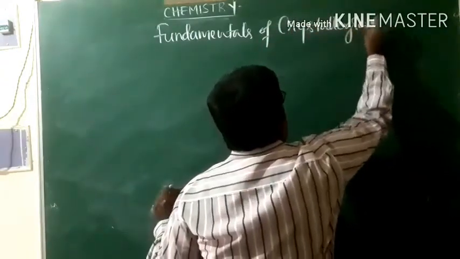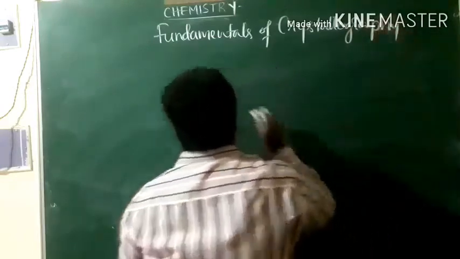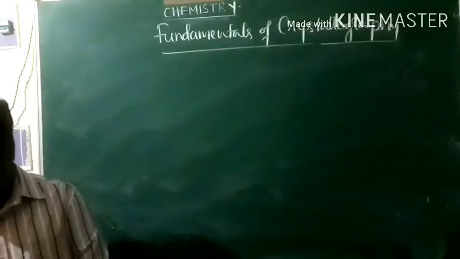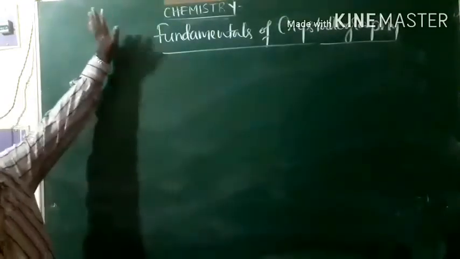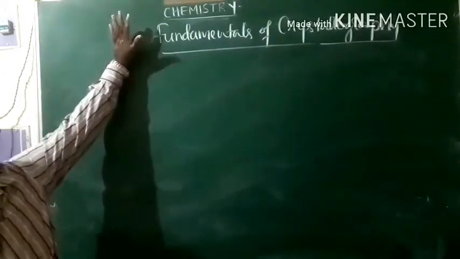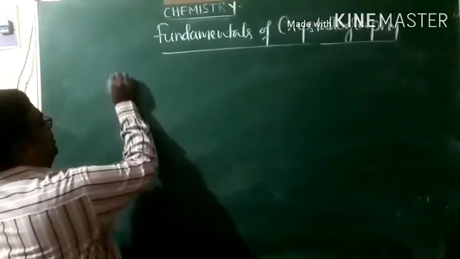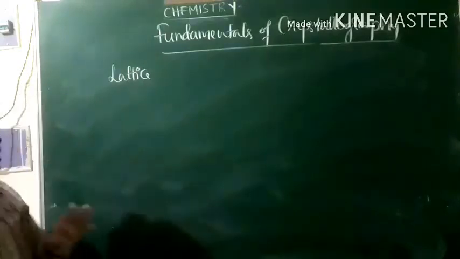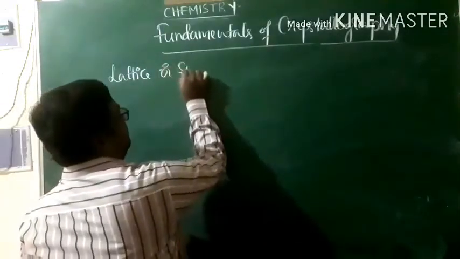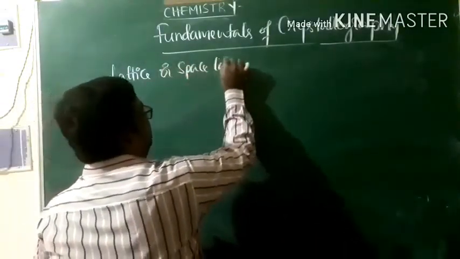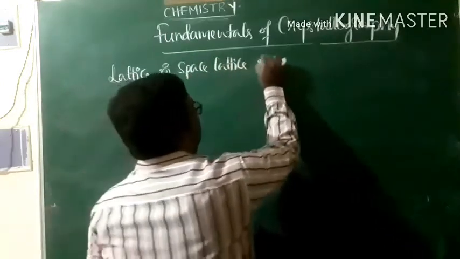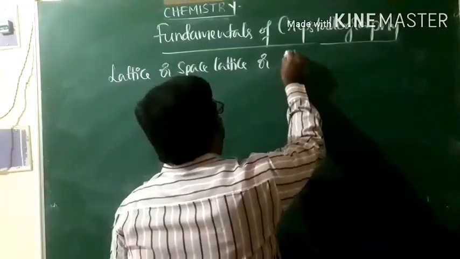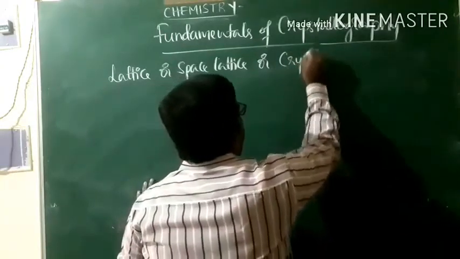The study of structure of the crystalline solids, the study of arrangement of the constituent particles of a crystal, that is what we call crystallography. In crystallography, we come across one important term, what we call lattice, or it can be called space lattice, or crystal lattice.